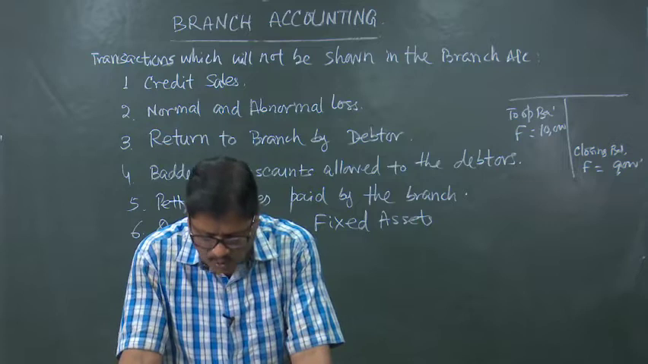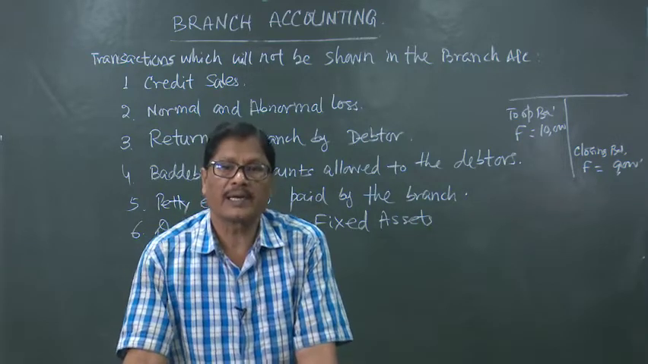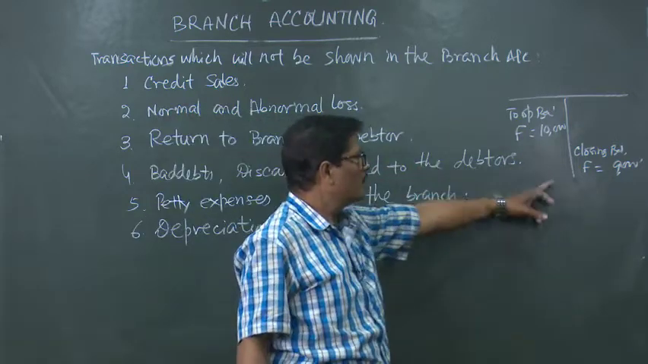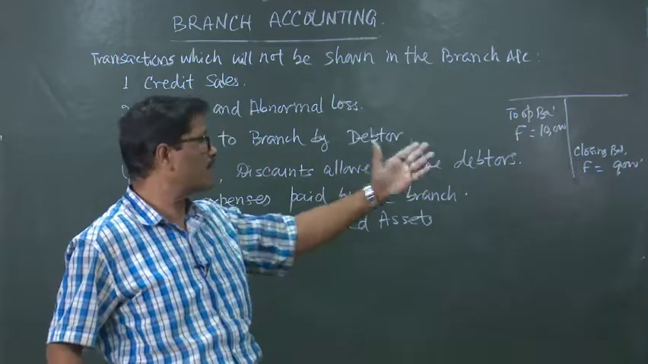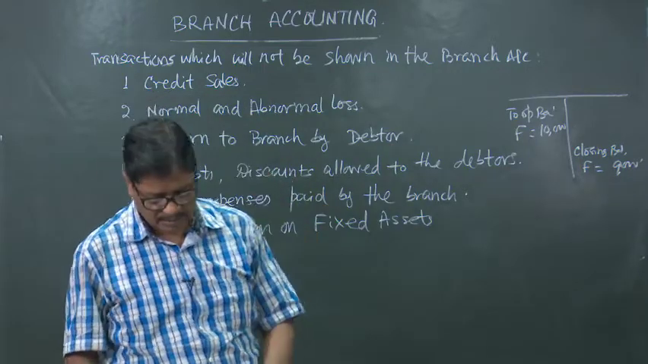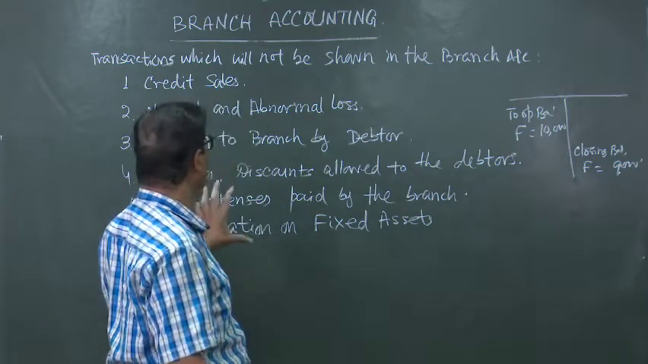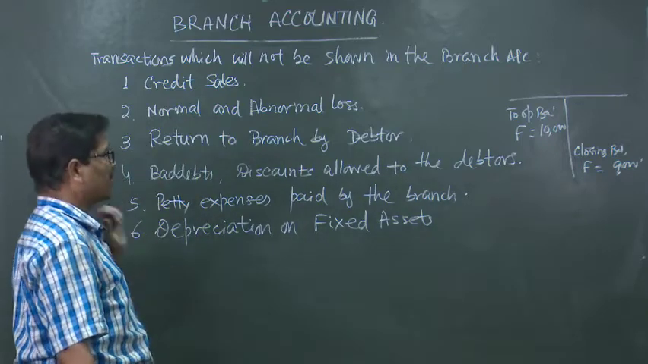Then this closing balance of branch assets and liabilities will be shown directly in the head office balance sheet. So, there will be opening balance, there will be closing balance, and these will appear respectively in the last year's balance sheet and the current year balance sheet. So, these are the formats, these are the technicalities of preparing the branch account under the debtor system.